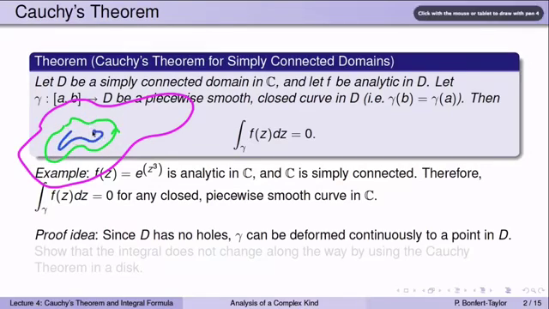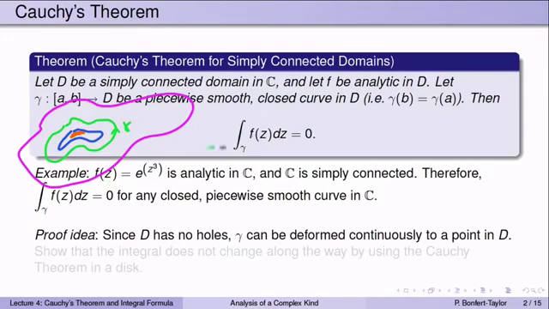So get a little smaller, and a little smaller, until it actually collapses to a point. If you imagine the rubber band will just get smaller and smaller. So you can shrink this curve together to a point without ever leaving the domain D. If D had a hole that was sort of inside here, you couldn't do this because the rubber band would be kind of stuck around that hole. But since D doesn't have any holes, you can shrink the curve gamma to a point.